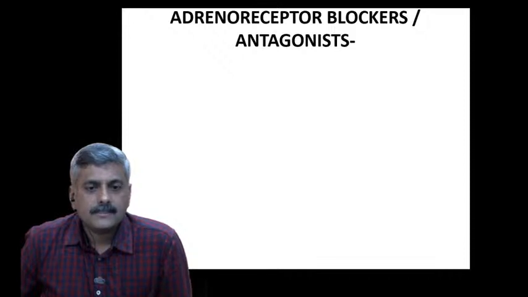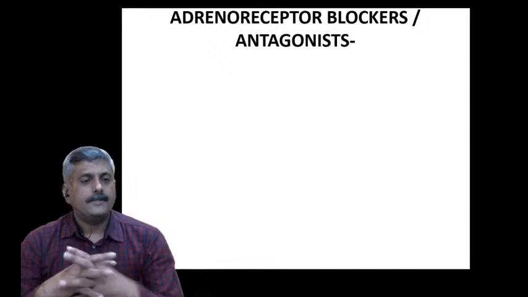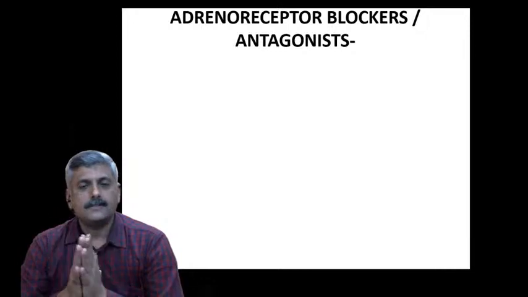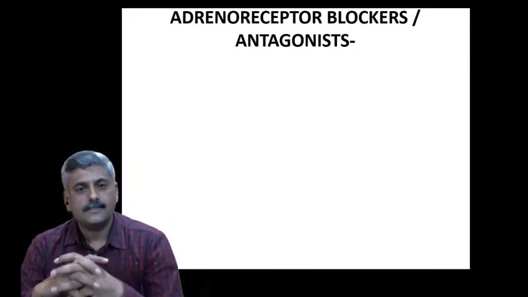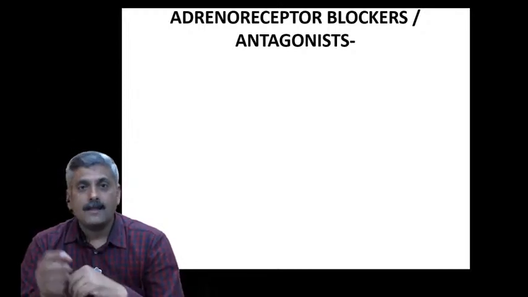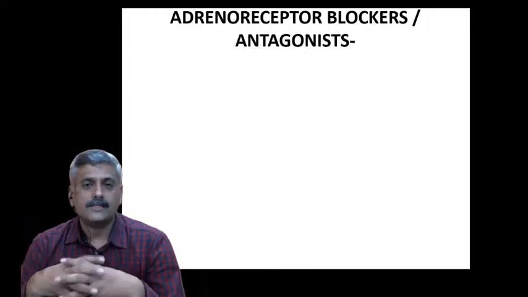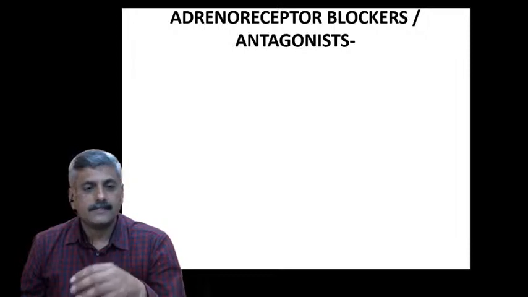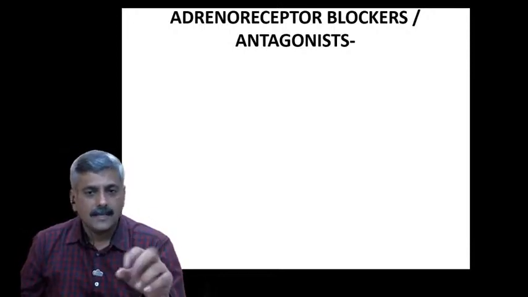What is the adrenergic system, what are the agonists of the adrenergic system, what are the antagonists of the adrenergic system, and how does it act? It acts with the help of receptors like the alpha receptor and beta receptor, and what is the importance of the alpha receptor. All these parameters we had seen in the last lecture.